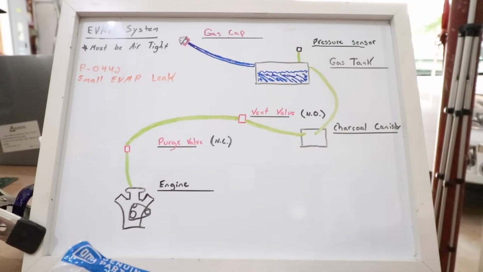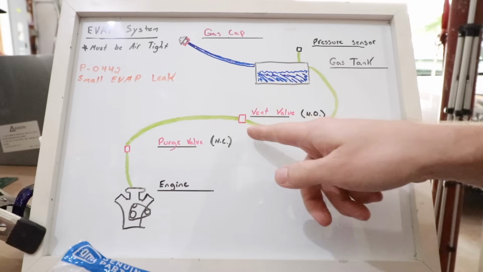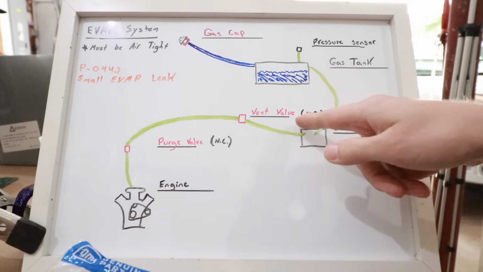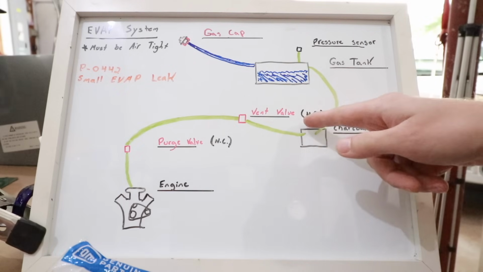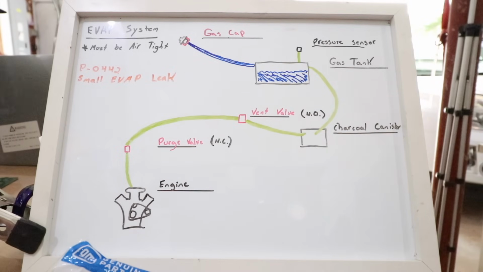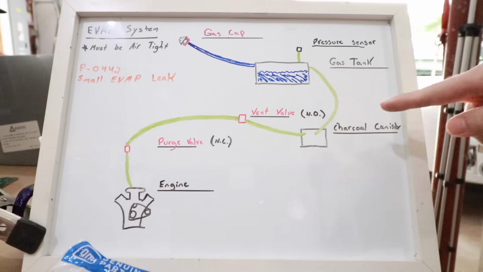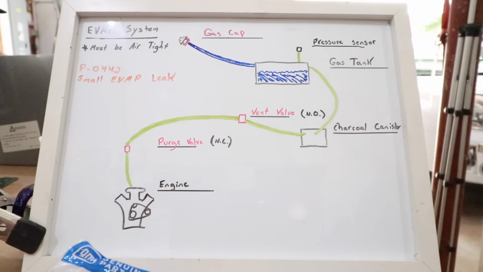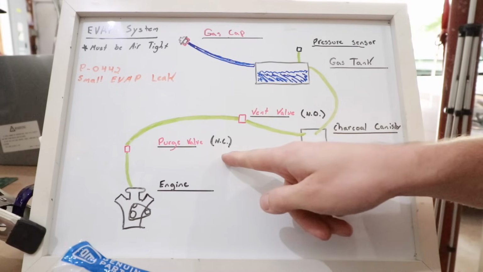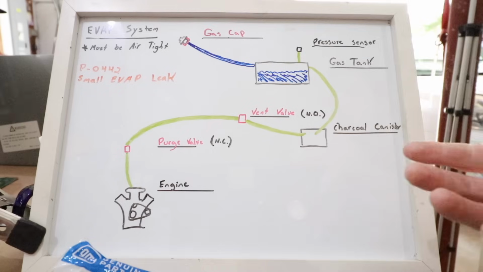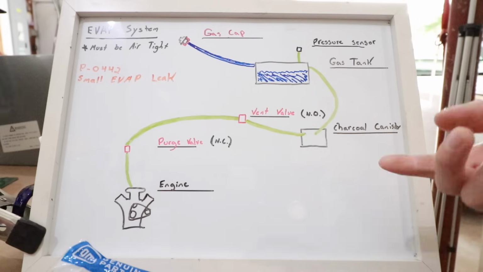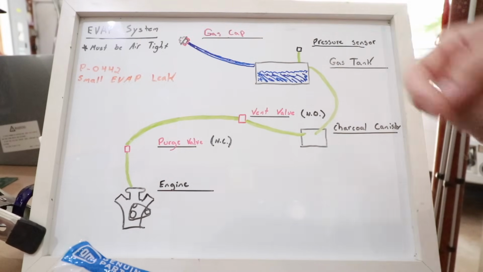Now, the charcoal canister basically captures those vapors and stores them. From there, I believe in the charcoal canister we have a valve. It's called the charcoal canister vent valve, and I have written on here N.O., which indicates this valve is normally open. From there, that vent line flows to a purge valve, which I believe is on the engine. Now, that purge valve is normally closed. So I think what happens is when the car senses that there's an excessive amount of pressure in the system, it tells the car, hey, open up the purge valve and allow those vapors to go into the intake, something along those lines.